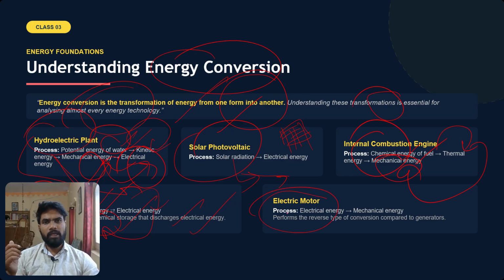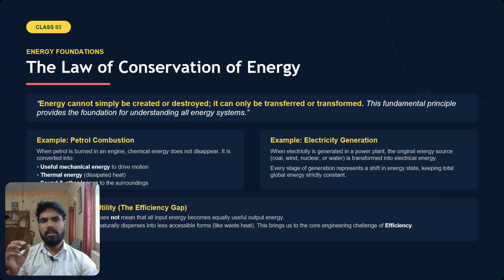Okay, so finally we will see the electric motor, EVs. Nowadays we are seeing electrical energy being directly converted into mechanical energy. So there is no internal combustion engine in electric vehicles. Simply, you store energy in the form of electricity in a battery, then we retrieve that and convert it into mechanical energy. So this is conversion of energy, very, very important. Then we will see the laws of conservation of energy, very, very important.